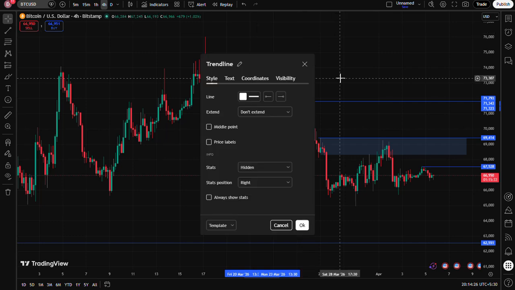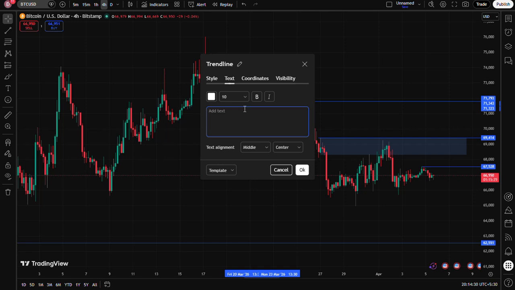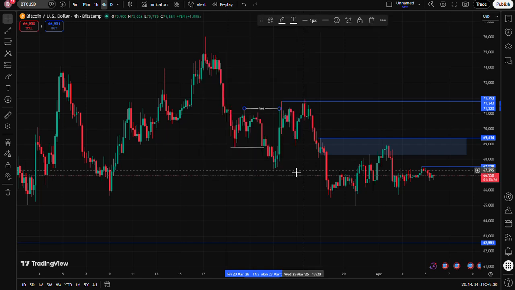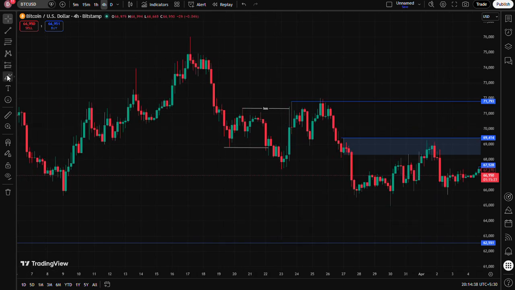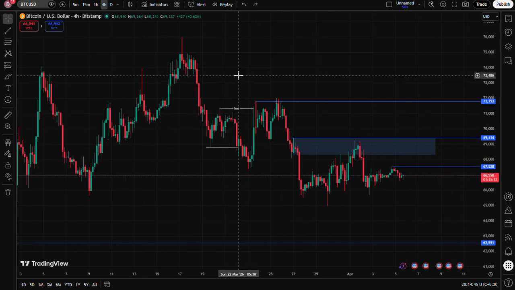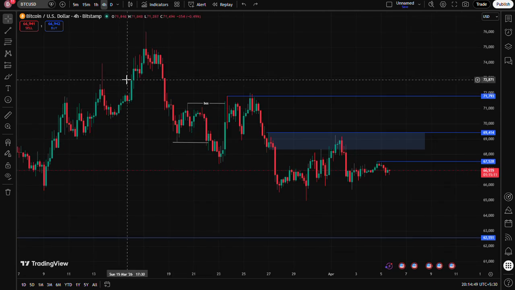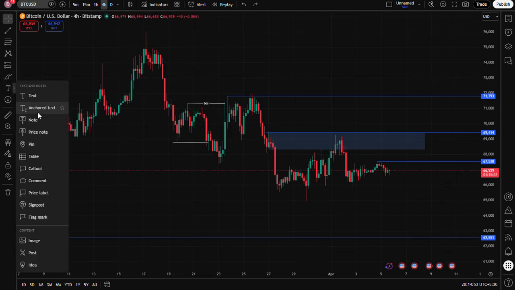You can mark it as a BOS, signaling bullish price action. Here the market has broken out this previous low, and therefore we can conclude that the market is giving us bullish price action.